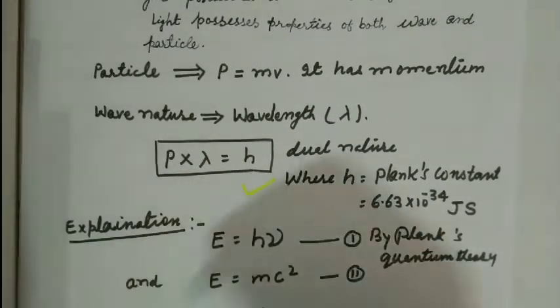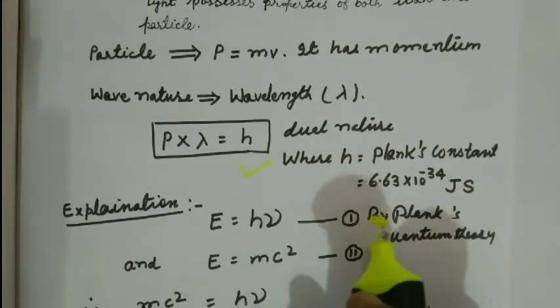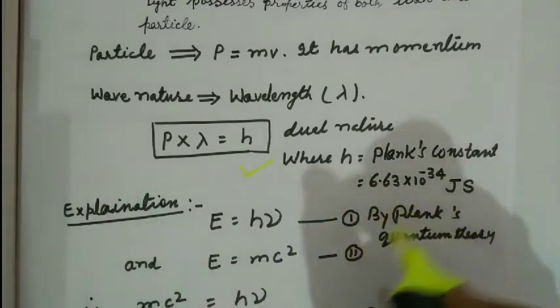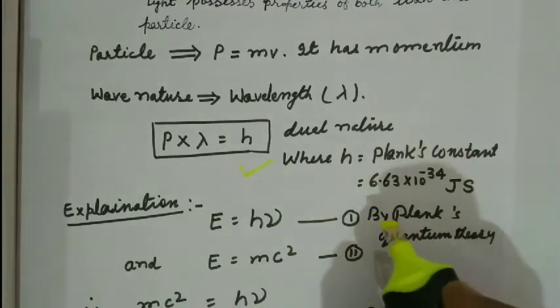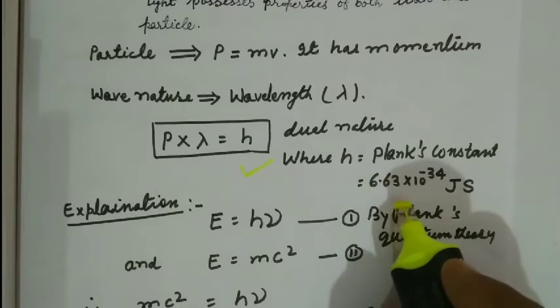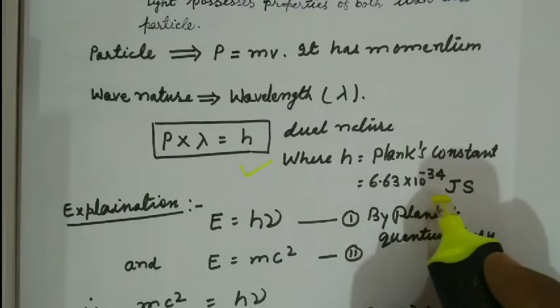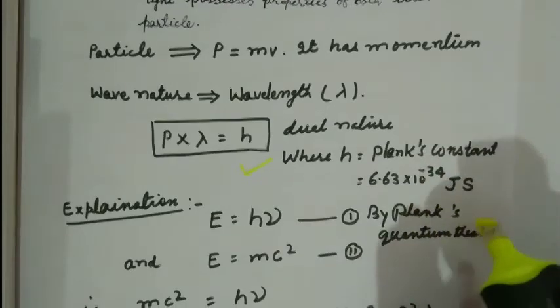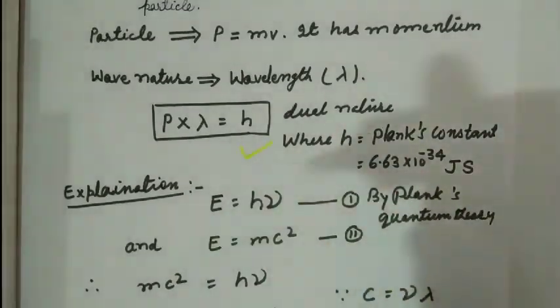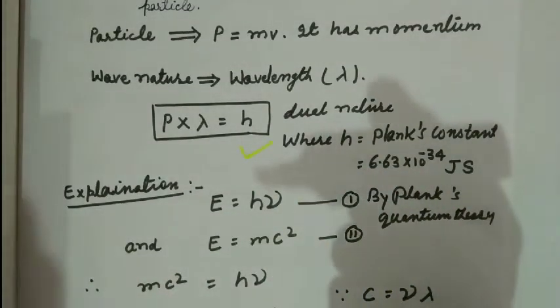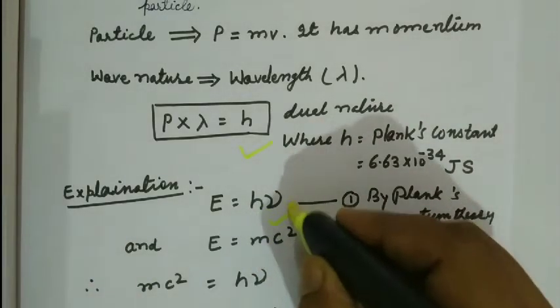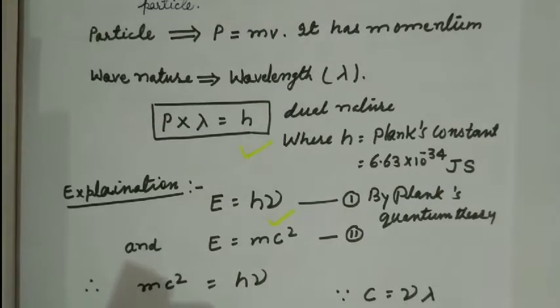Planck's constant. Planck's constant is a constant given by the scientist Planck in his quantum theory, 6.63 into 10 power minus 34 joule second. According to Planck, the energy is directly proportional to the frequency of the radiation or light.